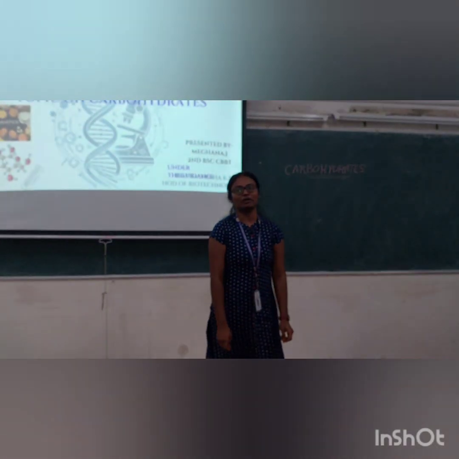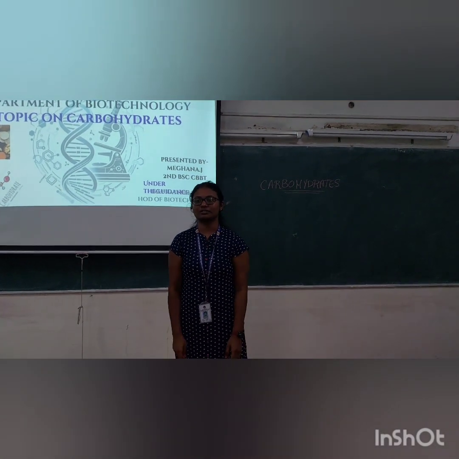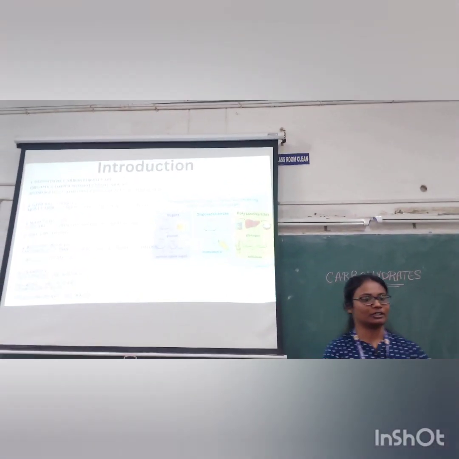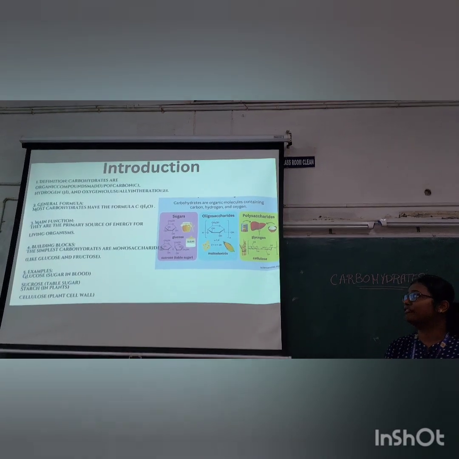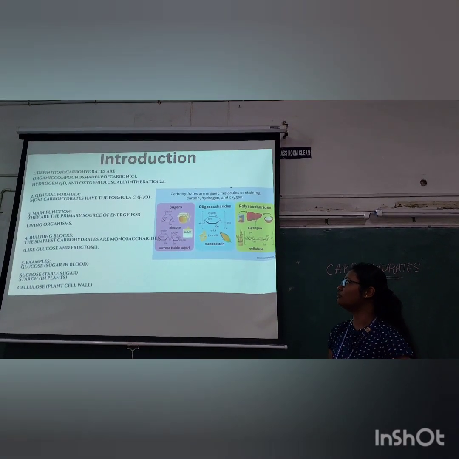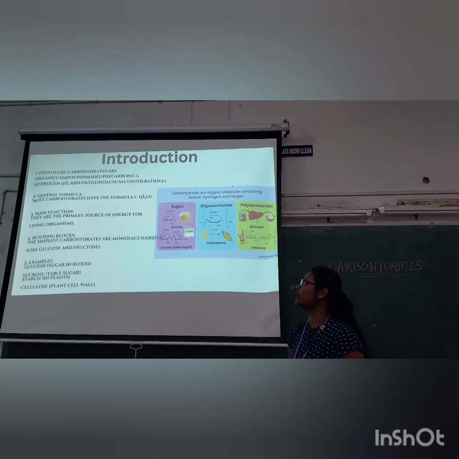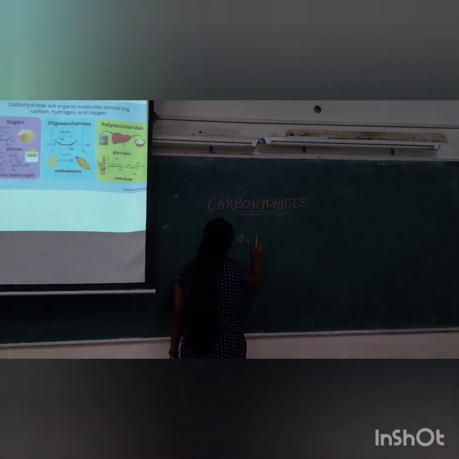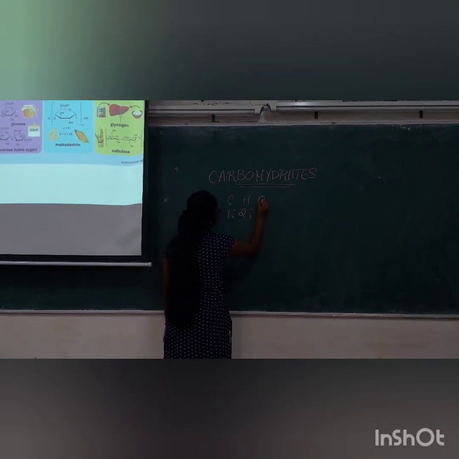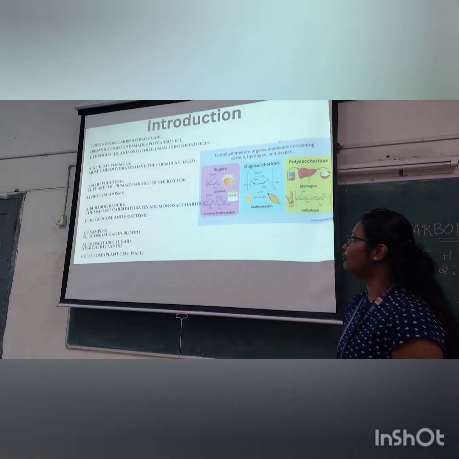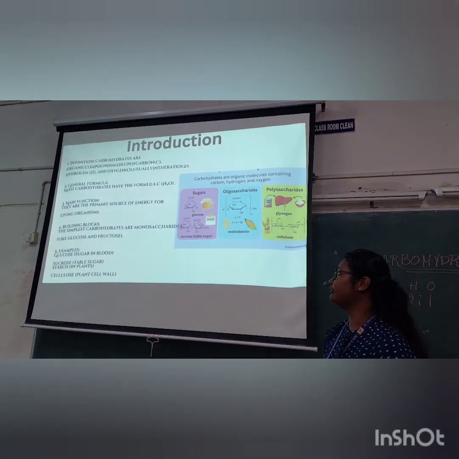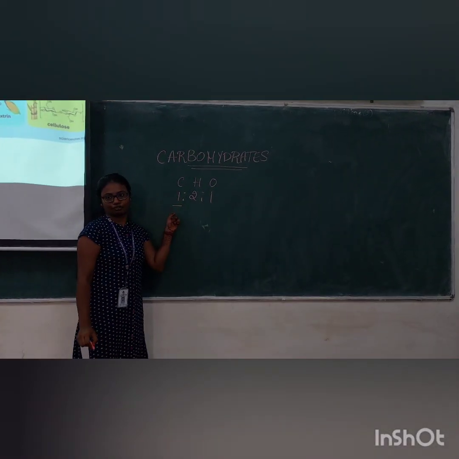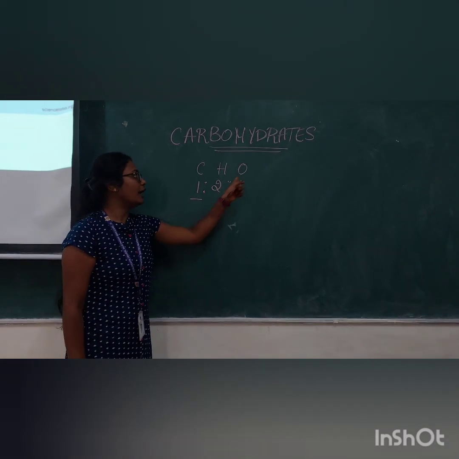So today my topic is about carbohydrates. Let us know about the sources of carbohydrates, types of carbohydrates and other things. Let us know about the introduction of carbohydrates. First, definition. Carbohydrates are organic compounds made up of carbon, hydrogen and oxygen, usually in the ratio of 1:2:1. Next, general formula. Most carbohydrates have the formula CH2O. That is, carbon has a ratio of 1, hydrogen has a ratio of 2 and oxygen a ratio of 1.